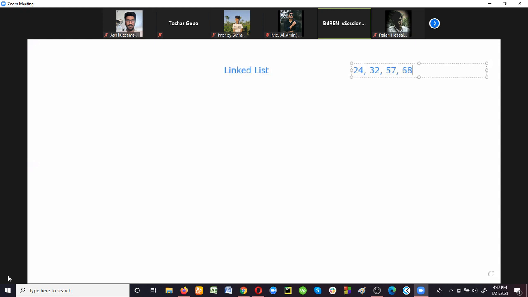Okay. So I was saying that the node, or the data element, will be divided into how many parts? This is a node, okay? Each data element can be represented as a node, and this node will be divided into two parts, right? The first part will contain the data, or the content, of that data element. The second portion will contain a pointer value, or the address of the next data element. Is that clear?